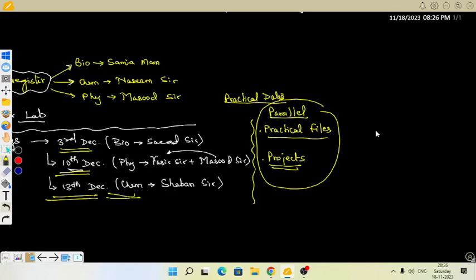Acha, one more thing. For example, for the practicals I have given for bio, I have felt that one practical is left, which I feel I should give because we have to make the batches. Four batches will be there. Okay.